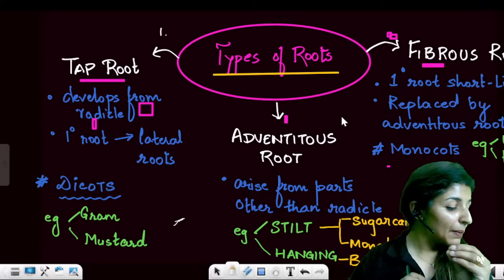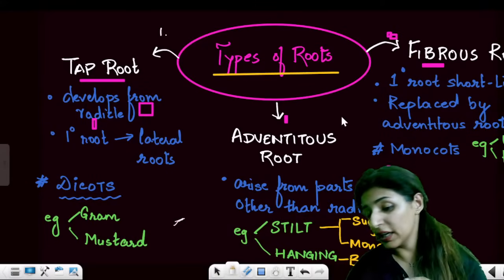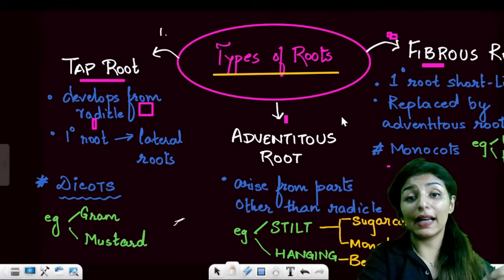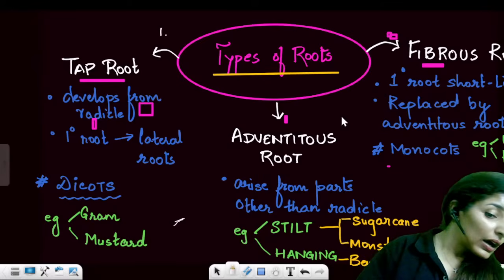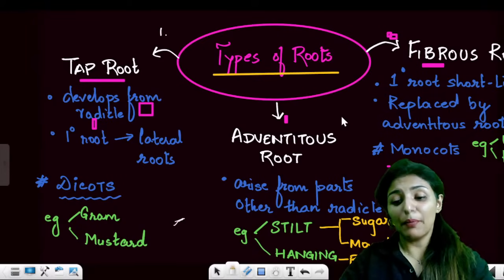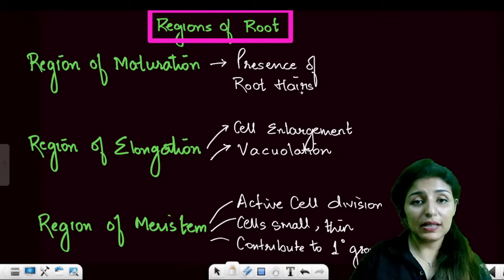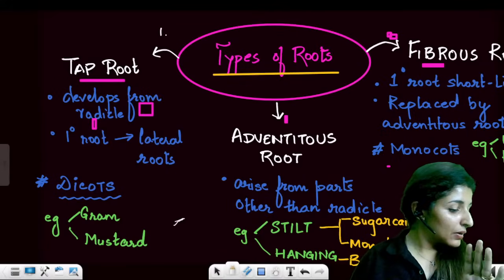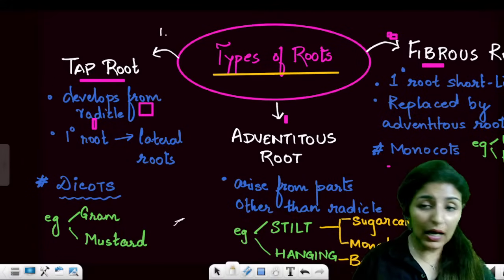So guys, be very particular about the examples here. The stilt roots are found in sugarcane and in monstera, and the hanging roots, which develop from the upper parts of the branches, are found in banyan. Is that clear? Moving on to the next now. Fibrous roots are a characteristic feature of monocots. Fibrous roots are found in the monocots. Are these points clear?